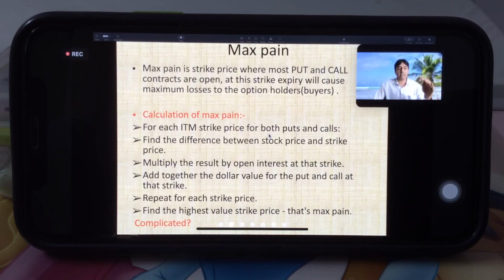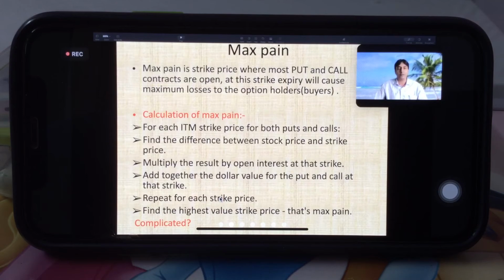So 17,300, 250, 200, etc. For all those, as well as puts, meaning 17,400 and above, all the puts, we have to find the difference between stock price and strike price. Multiply the result by open interest at that strike price. Right? So whatever open interest we are getting, we have to multiply it. Then add together the dollar value for the put and call at that strike.